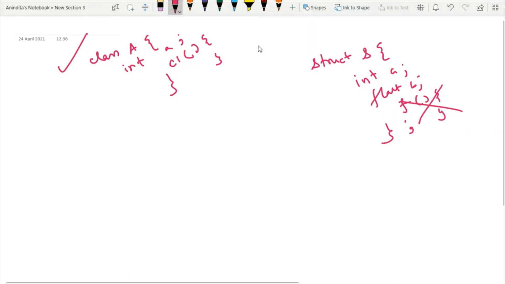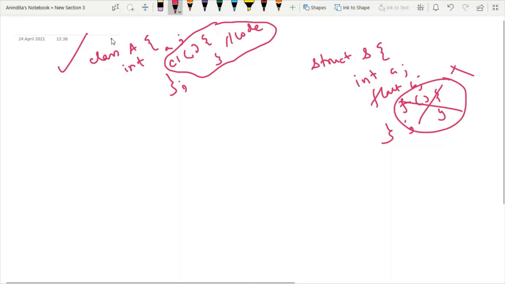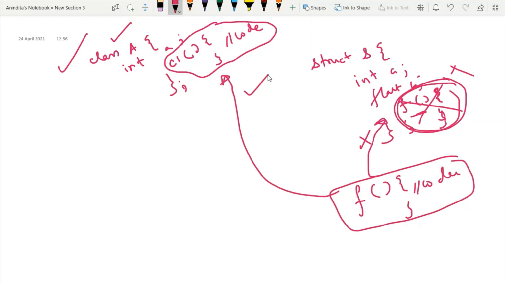So what is a function or what is a method, I will explain it later on, but try to understand. So this is the basic difference. Whenever you want to write any function inside a structure, it is not allowed. However, any function you can write inside a particular class. So this is the basic difference between class and structure. So what I mean to say is that inside a class, you can define member variables.